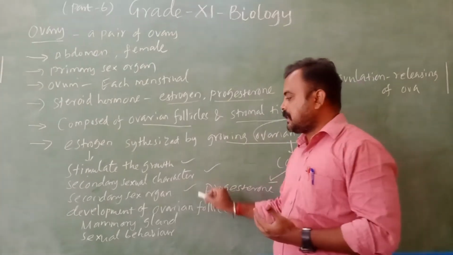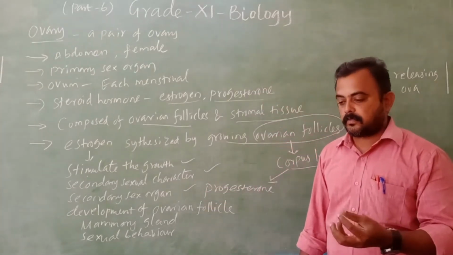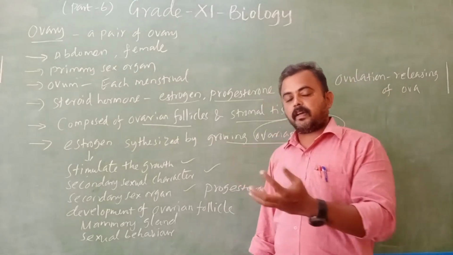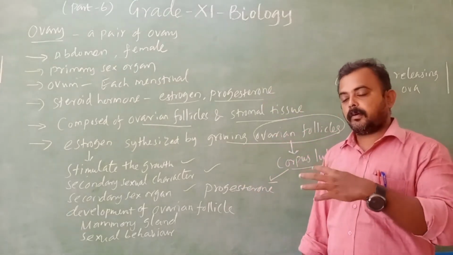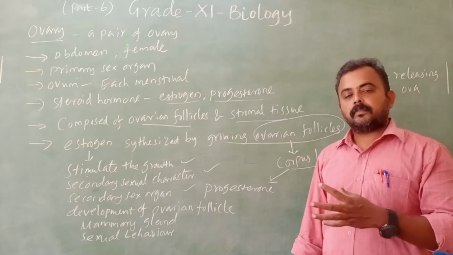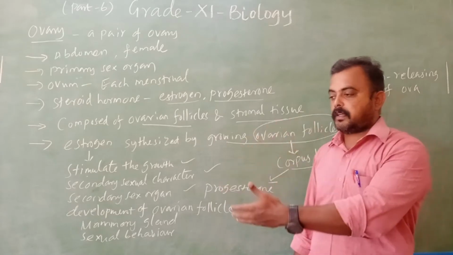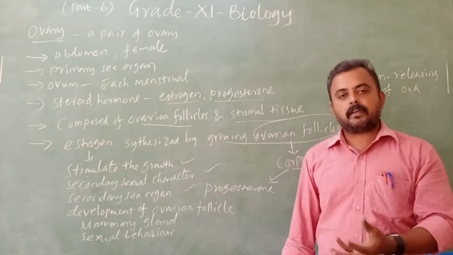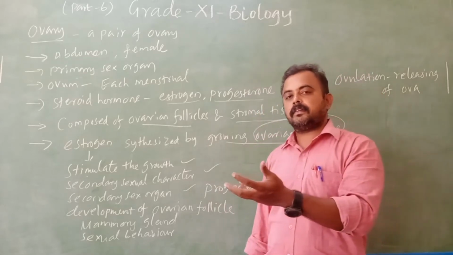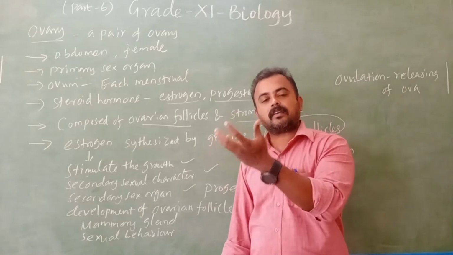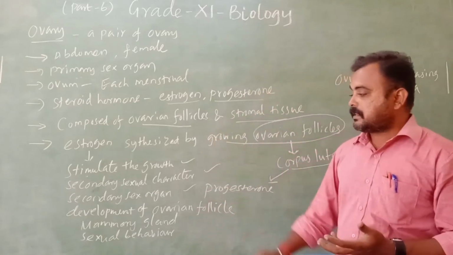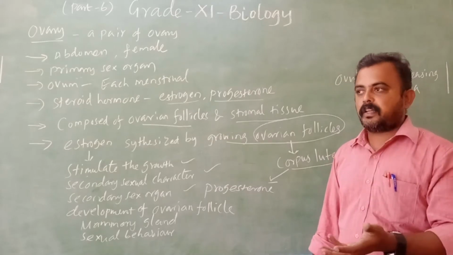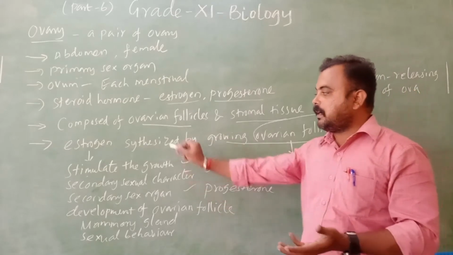Then secondary sex organs, which means the formation of the oviduct and uterus. For the testes, epididymis, prostate gland and seminal vesicle, testosterone is responsible. Here, the formation and function of the oviduct is done by estrogen.